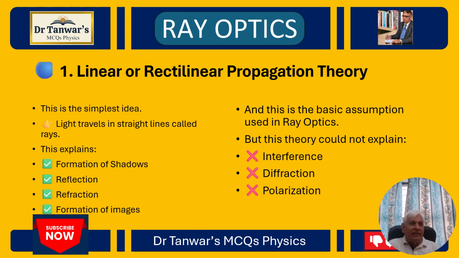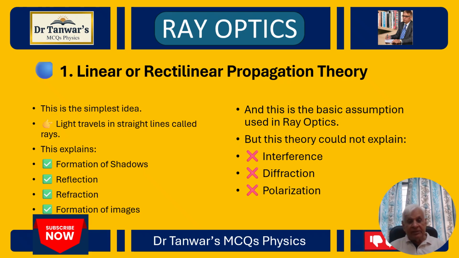First is the linear or rectilinear propagation theory. This is the simplest idea: light travels in straight lines called light rays. This concept explains various phenomena like formation of shadows, reflection of light, refraction of light, and formation of different images.